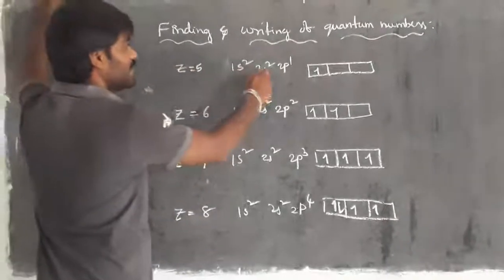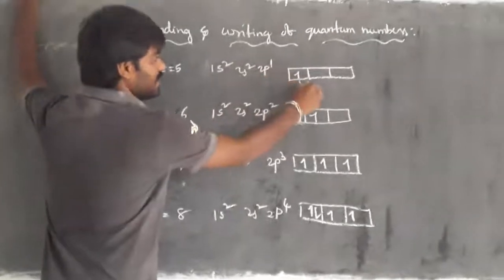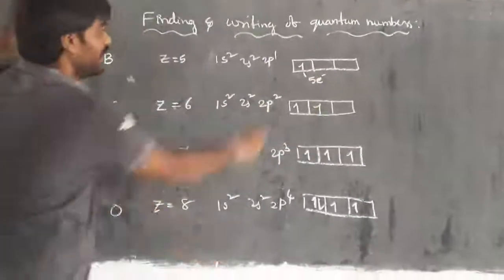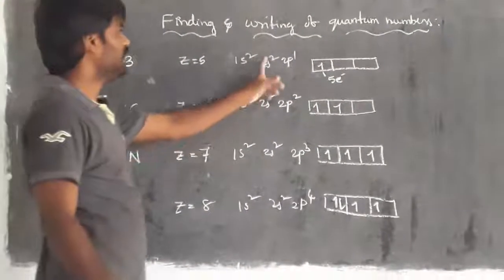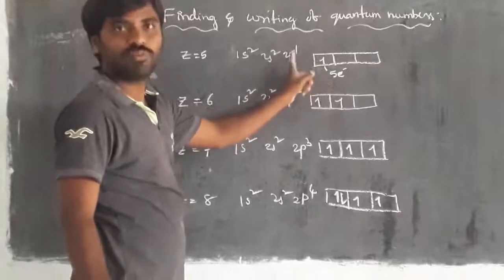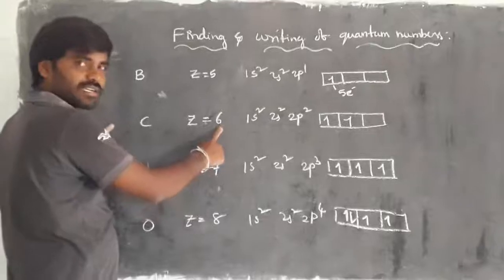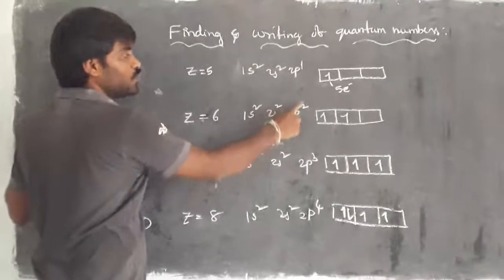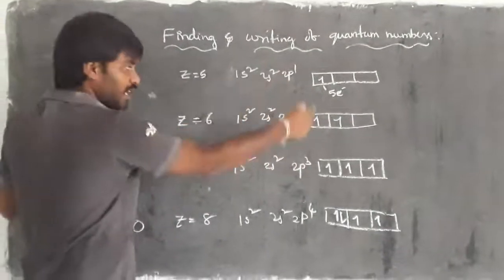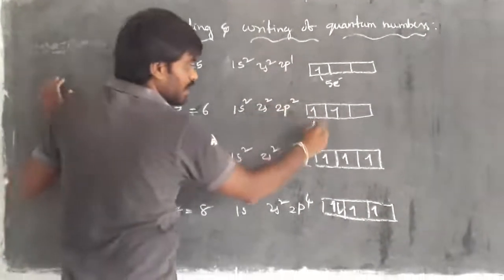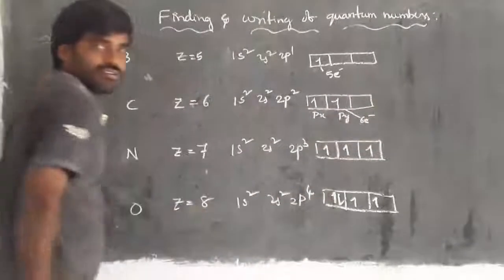In that, 1s, 2s is completely filled. Then the fifth electron joins in the p orbital. So this is the fifth electron. The fifth electron position for any atom of an element is 2p1. Then if you take carbon, the atomic number is 6, configuration 1s2, 2s2, 2p2. So already this is the fifth electron, we discussed in boron. Then the sixth electron joins in the py orbital. So this is the sixth electron.